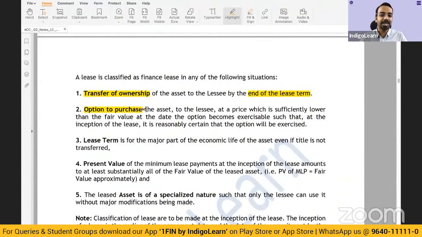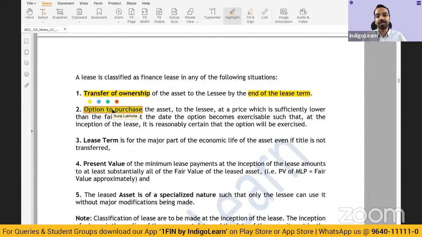So who will not buy an asset worth 1 lakh at 30,000? Which means the lessee has an option to buy, which the lessee is likely to exercise. So in both these cases, we are looking at a situation where the lessee will be the eventual owner of that asset, either by transfer of ownership or under the option to purchase. There will be a transfer of ownership or title at the end of the lease period.